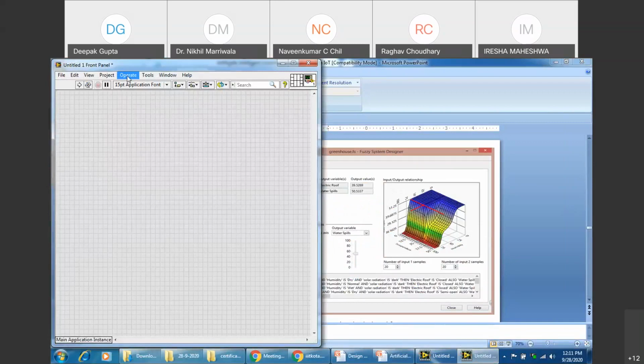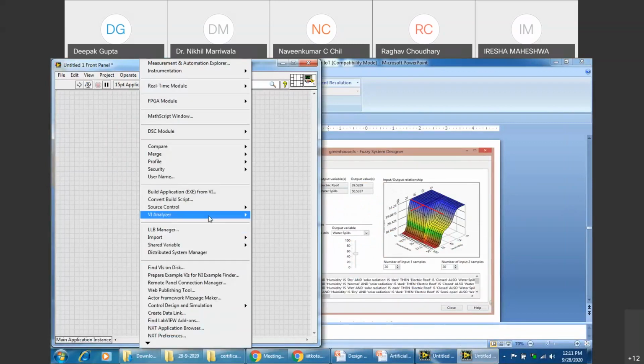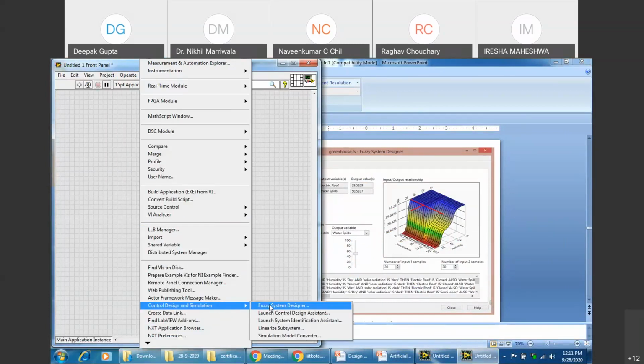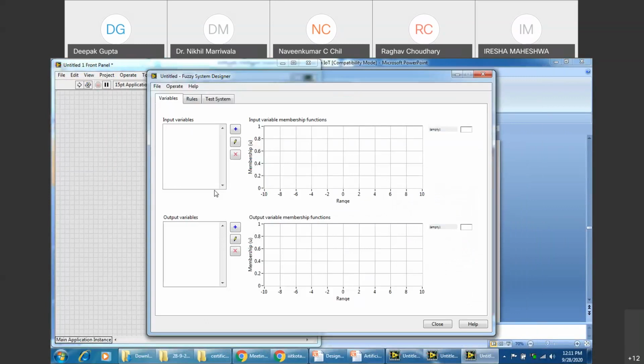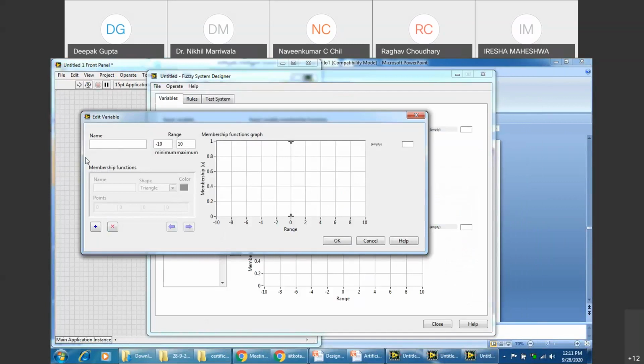I hope everybody can analyze this. So where we need to go? We need to go to tools, control design and simulation, and the fuzzy system designer would open for you. Right, then we can work with this. Temperature, because it is a greenhouse, we'll take the maximum temperature as 50 degrees. I think that would work for us, right?